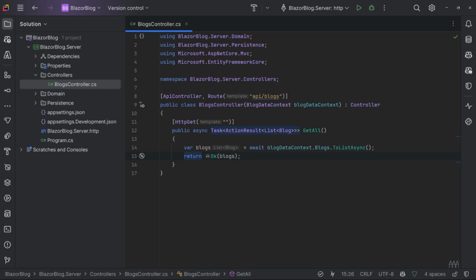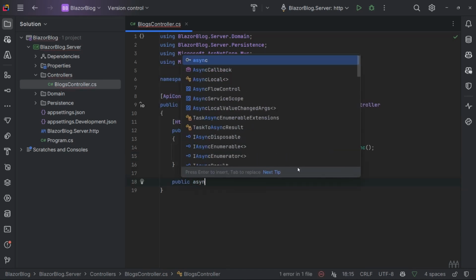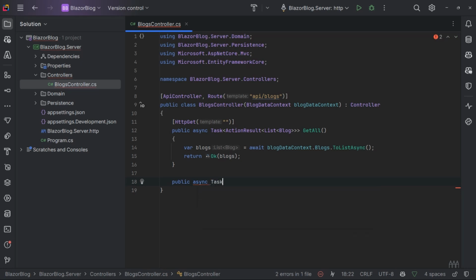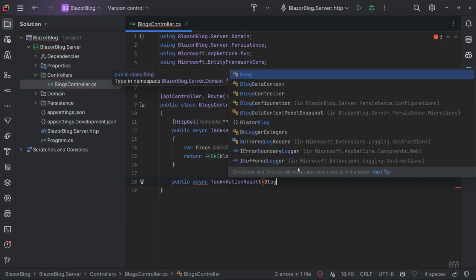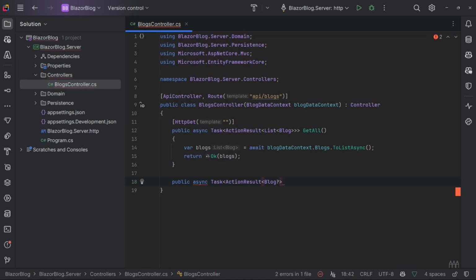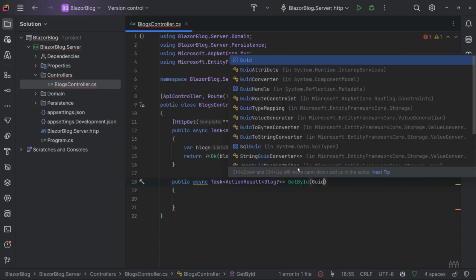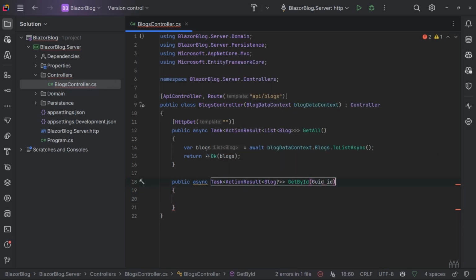So the next thing that we will want to add is the ability to get a single blog by its ID. So I'll add another method that returns a Task of ActionResult, this time of a single Blog, but that will be nullable. And I'm going to call this GetById. And of course, that will then need to take a parameter of the ID for the blog we wish to retrieve.